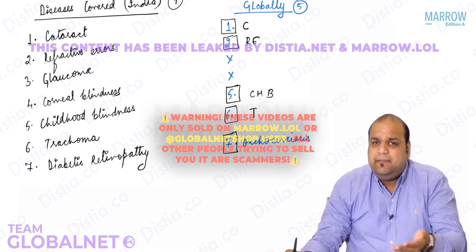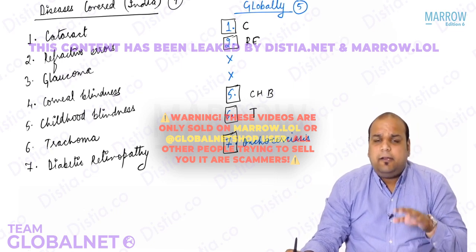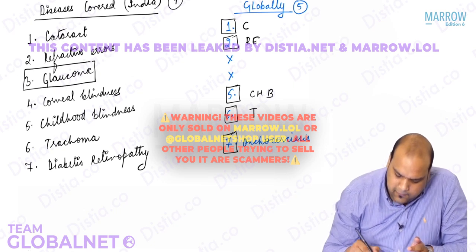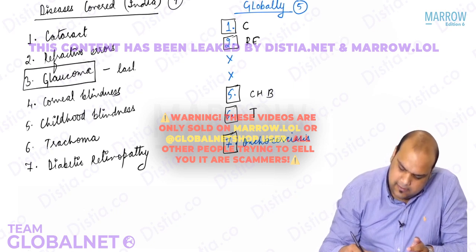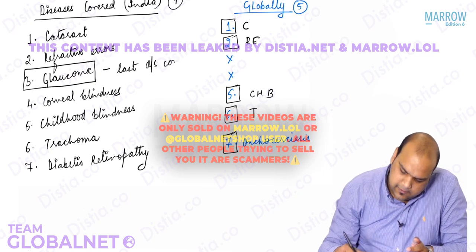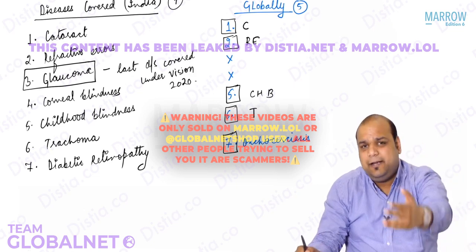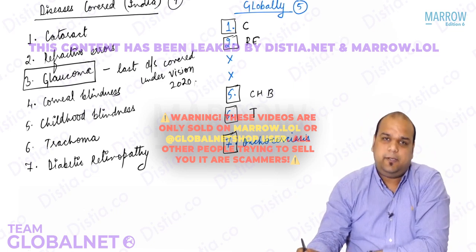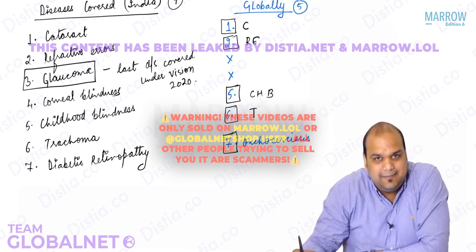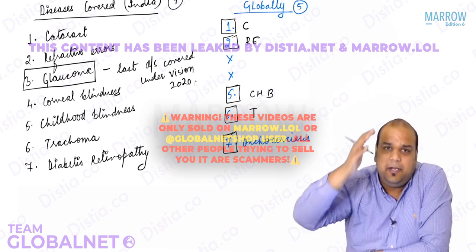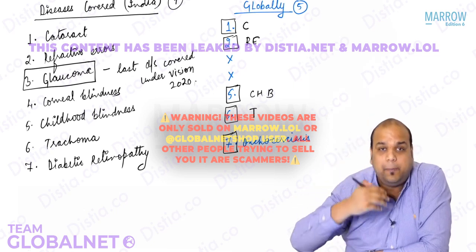Actually, in 2000, when the program started in India, there were only 6 diseases covered. Glaucoma was the last disease covered under Vision 2020. Okay, so this was the last disease that was added later on under the program Vision 2020. I hope we are clear about this. Right, guys? Done? Now, Vision 2020 has given us a pyramid of structure of how to go about achieving these